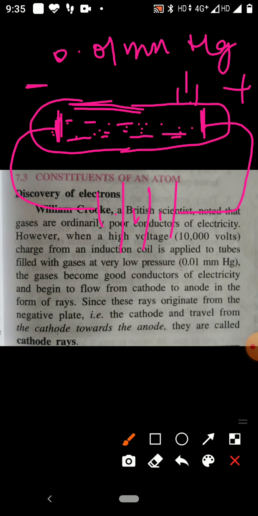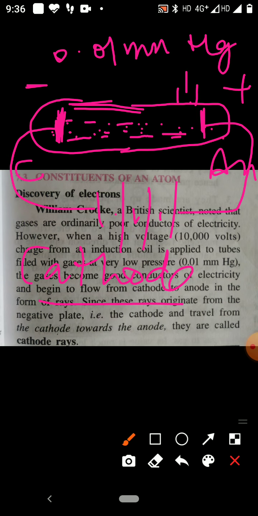The rays originate from the negative plate, the cathode, and travel from the cathode to the anode.